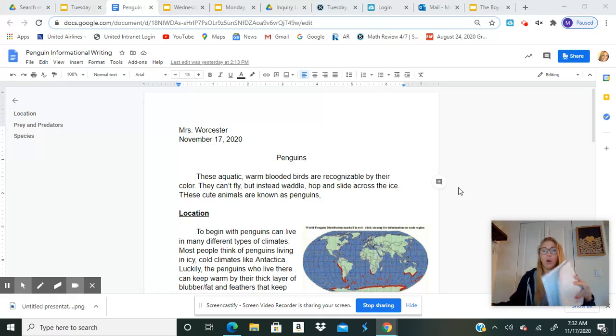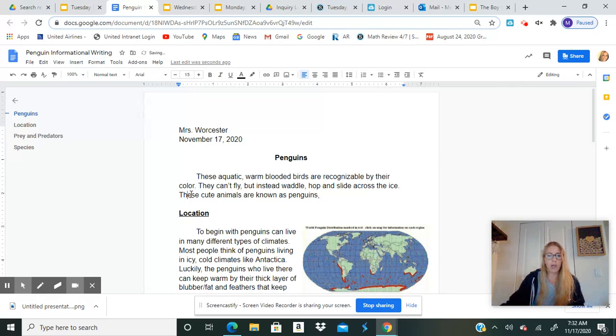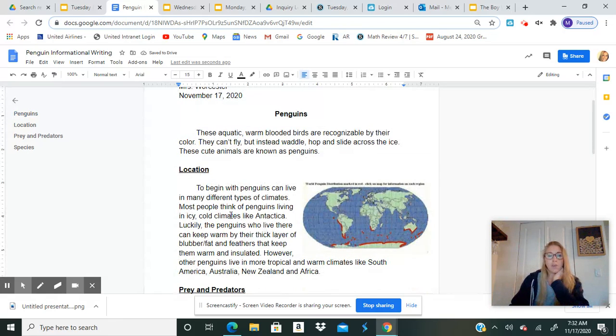If you notice my screen, I have my name and the date, I have the title, I'll bold that. I have my introduction. These aquatic warm-blooded birds are recognizable by their color. They can't fly, but instead waddle, hop, and slide across the ice. These cute animals are known as penguins. Introduction is done.